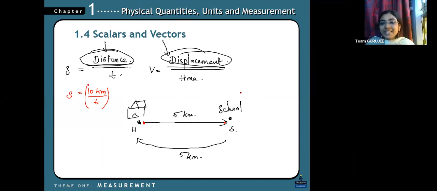Shortest distance. That definition is why, in physics, the definition has to be applied in a particular place only. The definition application I'll also tell you. I know you people have studied this: the shortest path covered, which we call displacement. But displacement can be positive, negative, and zero. But distance is only positive.